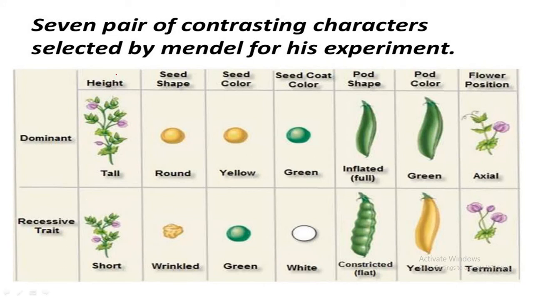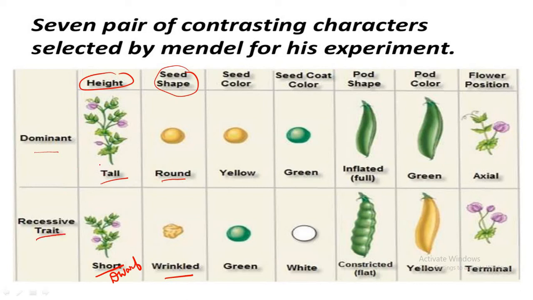If we consider the stem height, which is the character, the contrasting traits were tall and short or dwarf. Then if we consider the second character, seed shape, the two contrasting traits are round and wrinkled, wherein round is dominant and the wrinkled trait is the recessive trait.